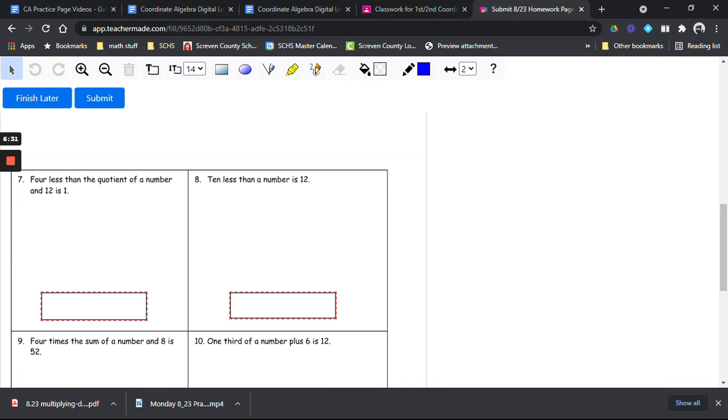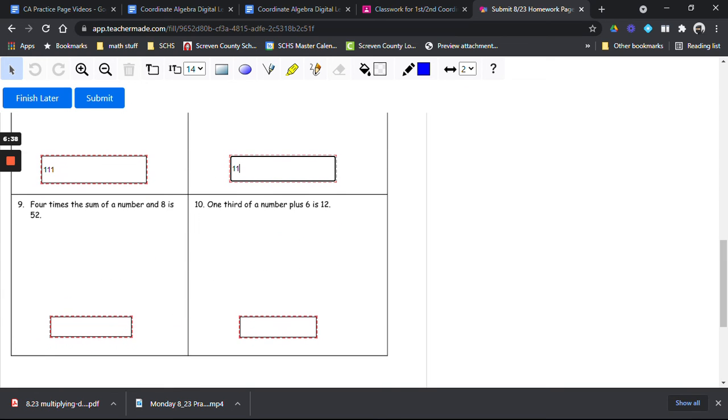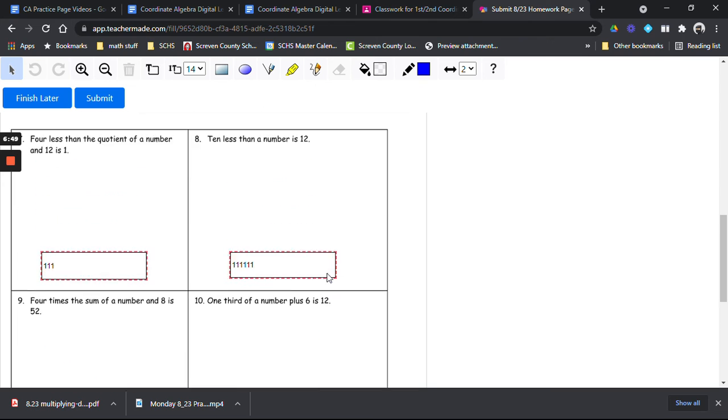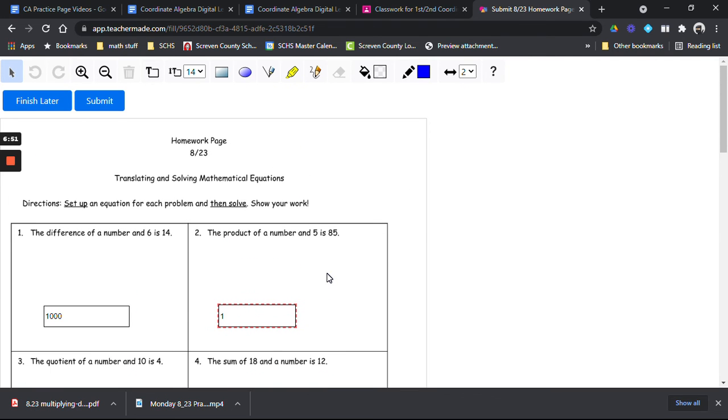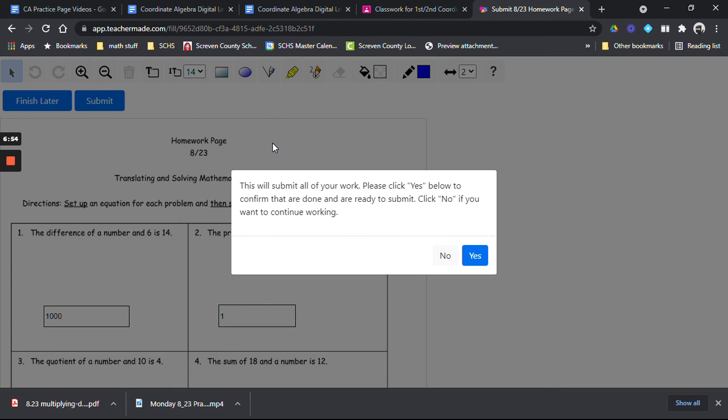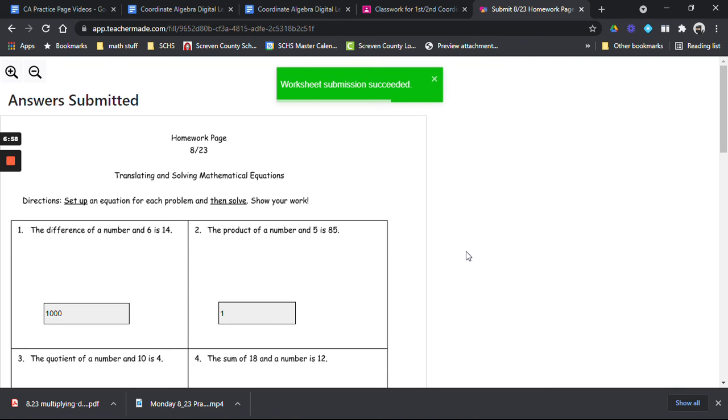Okay, just to show you what it's going to look like. So I need to make sure I type in a number. And these are all numerical answers for this assignment, so I don't have to worry about typing any words or anything like that in. Okay, so we click in each box, and now we have answered every single question. So I hit Submit. This will submit all of your work. Please click Yes, and I'm done. Okay, worksheet submission succeeded, which means you have now turned it in.